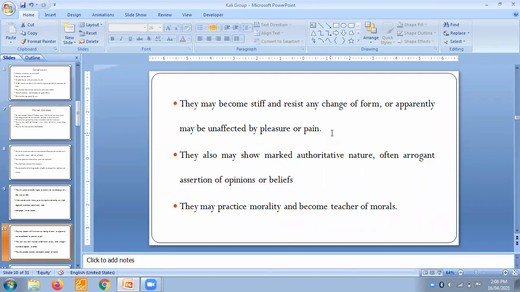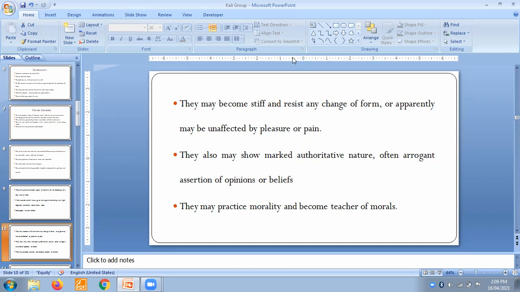They will not get affected by pleasure or pain. They will not feel pain, and they will also not feel pleasure. They become so stiff that they are not flexible at all, and this is really not correct. They also may show marked authoritative nature, often arrogant assertion of opinions or beliefs.